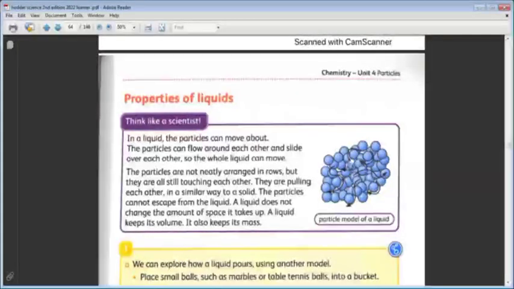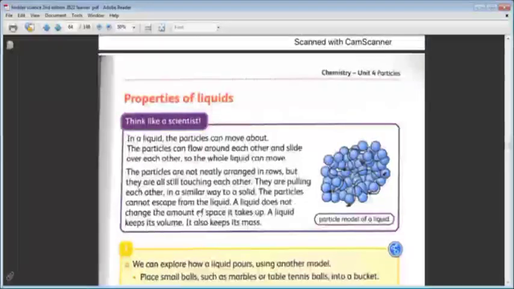It's also like the solid particles. Each particle cannot escape alone. We can't find one particle moving alone without the other particles. They are all connected or attracted to each other.